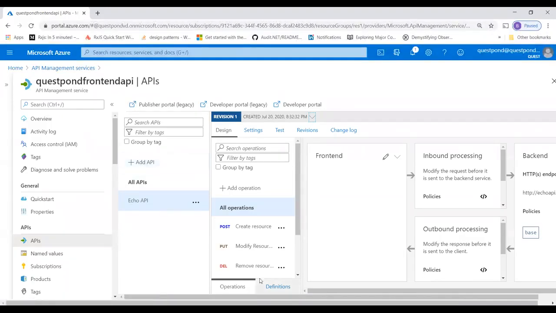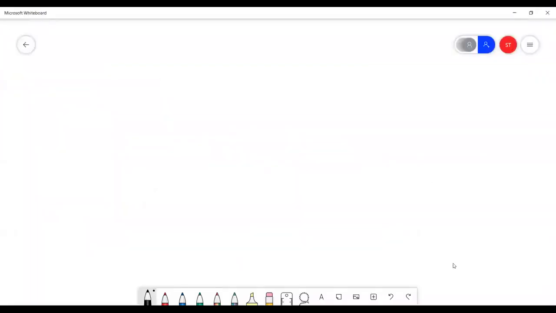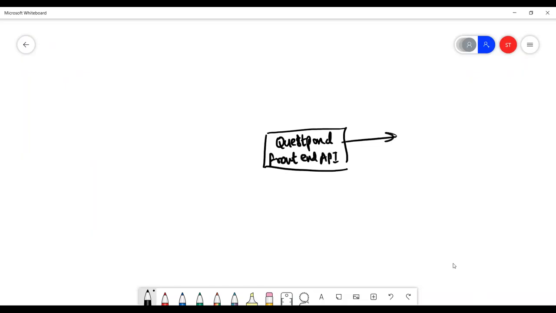Very quickly, let me go to my drawing board so that I can keep showing you what I'm doing. So we have the Quest Point front-end API. Remember, that front-end API I've created by APIM. At the back end, they have given one ready-made API called the Echo API. So we will not create our own API now. We can just use this Echo API. We can use the get method of the Echo API to do things, right?